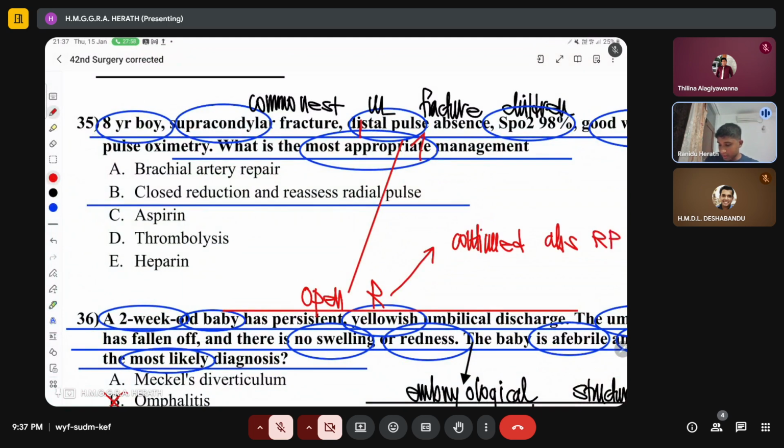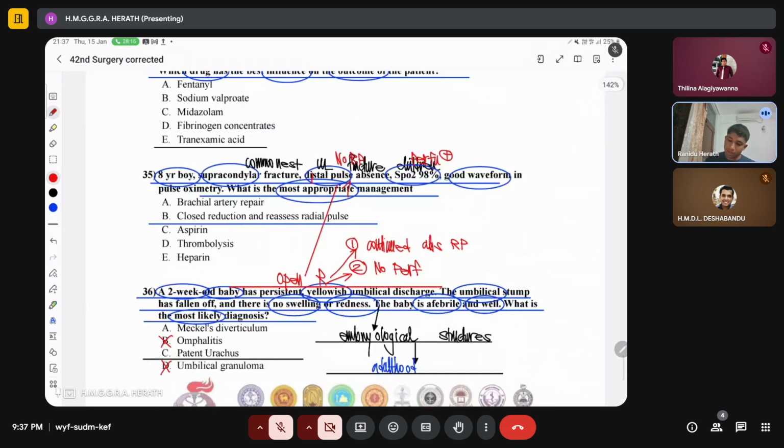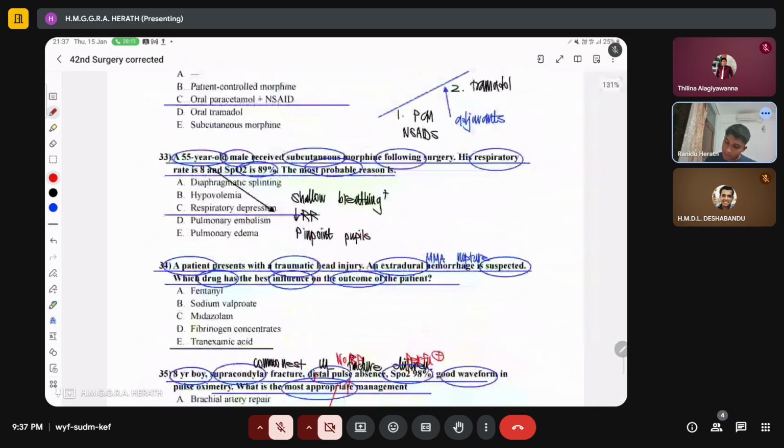That is one indication to do open repair. And then the second indication is when there is no perfusion of the limb. However, in this patient, there is no radial pulse, however there is perfusion of the limb present. So when there is perfusion of the limb present with no radial pulse, we have to try closed reduction first and then recheck the radial pulse. If it is absent again, then of course we need to open the patient.